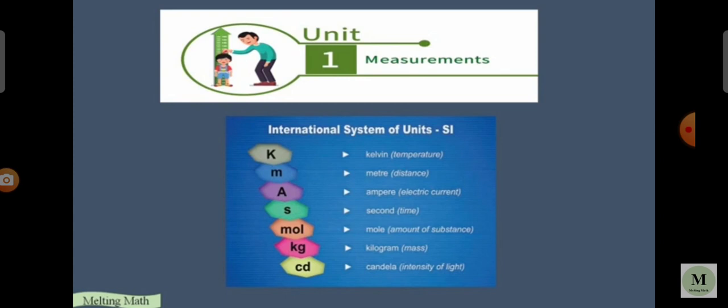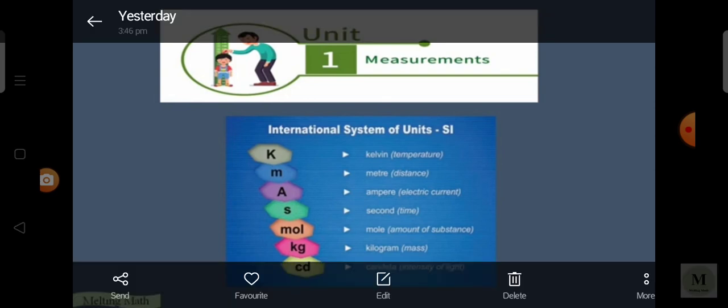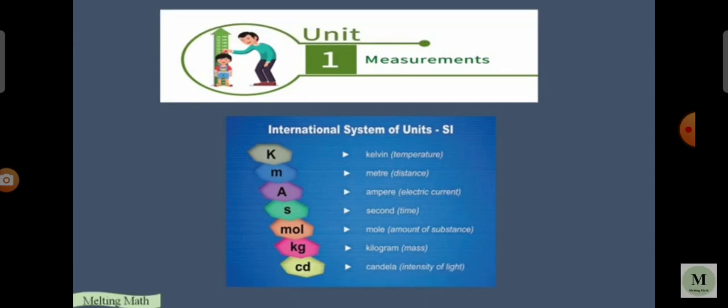Now we see the International System of Units, that is also called the SI system. Temperature is measured in Kelvin. Not only Kelvin, Celsius and Fahrenheit are also used to measure temperature. For this, Kelvin is the standard unit for measuring temperature, expressed as capital K. For measuring distance, meter and kilometer are also used. For this, meter is the standard unit for measuring distance, expressed as small m.